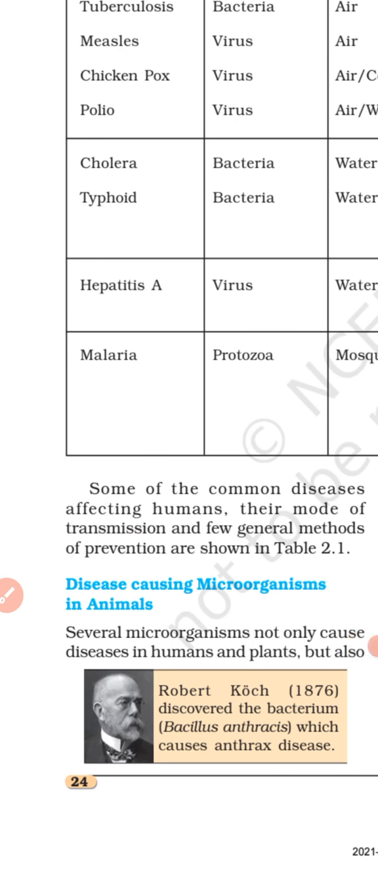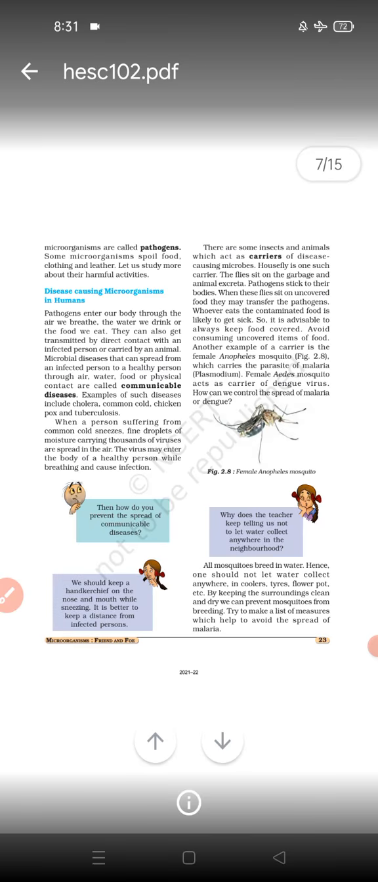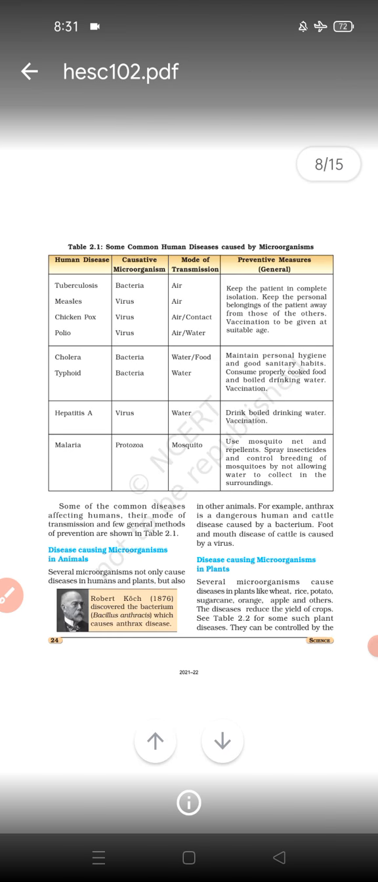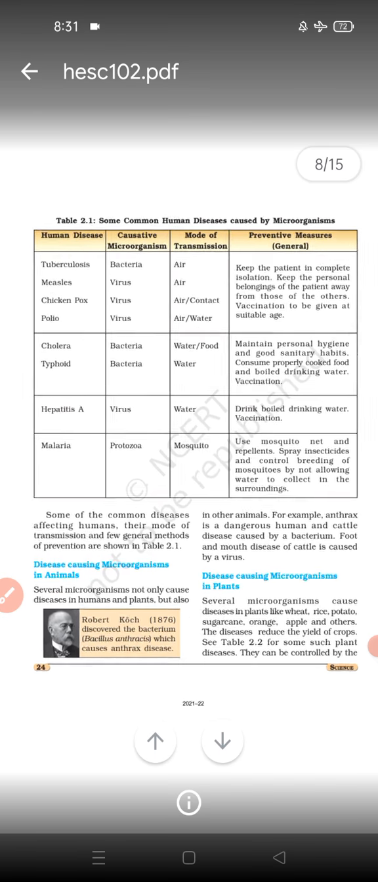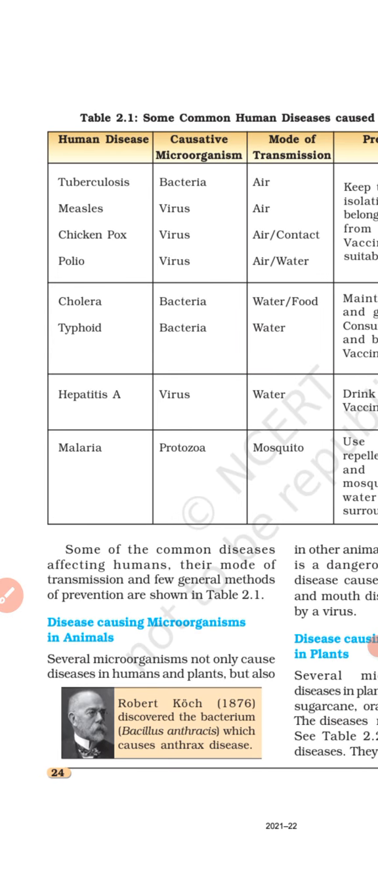As we are discussing the chapter Microorganisms: Friend and Foe, in the last video we discussed the disease causing microorganisms in humans. Today we'll start from the disease causing microorganisms in animals. We'll start from page number 24. So let's continue the chapter.